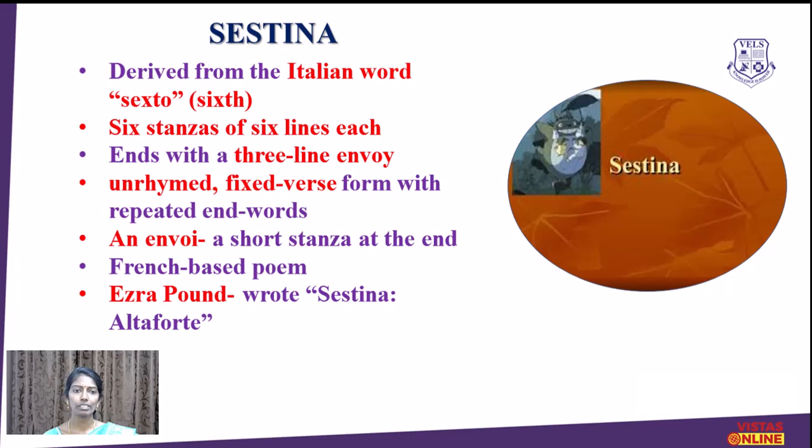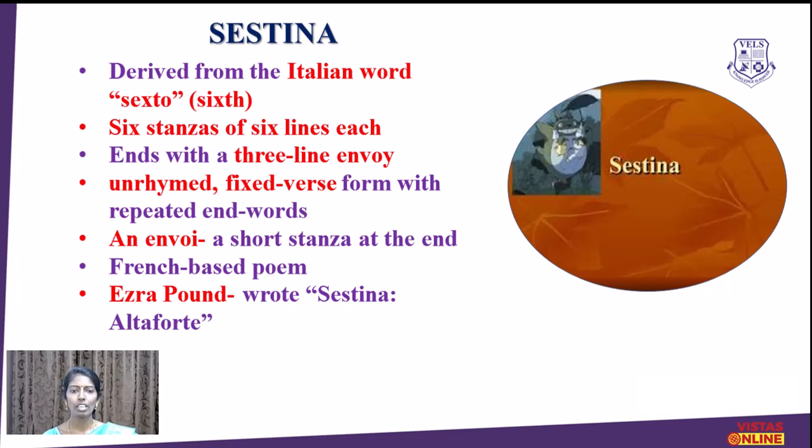The next type is sestina. Sestina also derives from Italy. The word sexto means sixth, so that is the reason for the term sestina. The poem has 6 stanzas of 6 lines each, so that is why the term sestina is given as the title. And here it ends with a 3-line envoi.